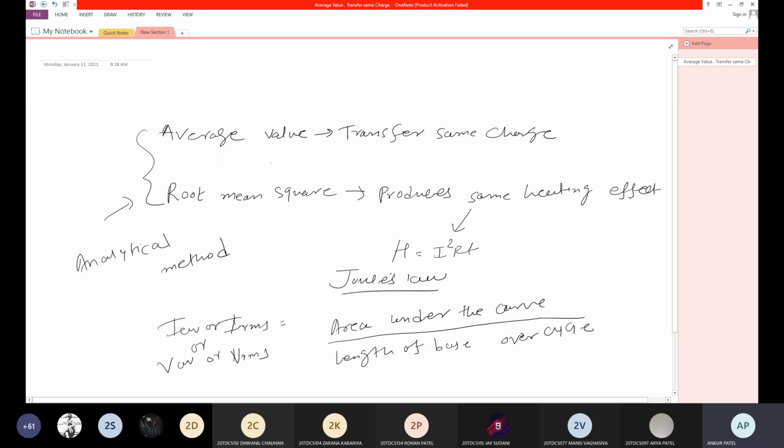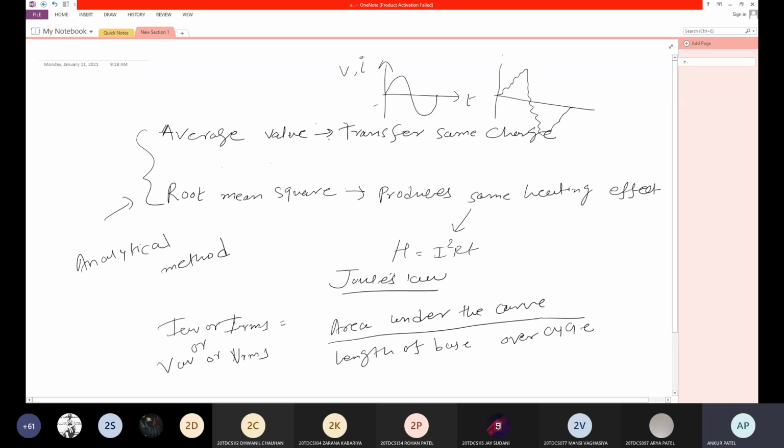This is your sinusoidal current. Suppose for the current, you can write this I versus t. If asked for the voltage, then you have to replace it by V versus t. Sometimes you will be asked for non-sinusoidal current. This non-sinusoidal is not the pure form of sine.